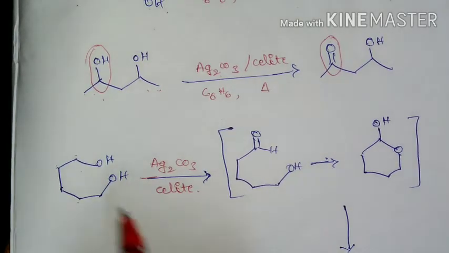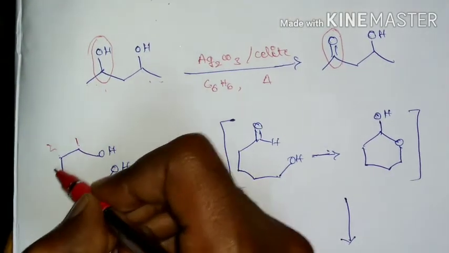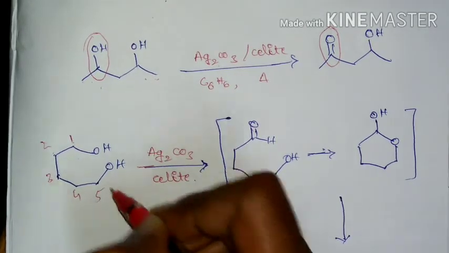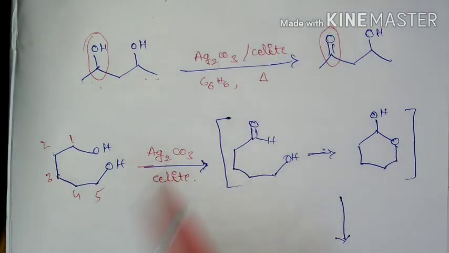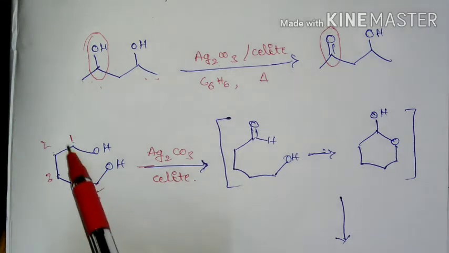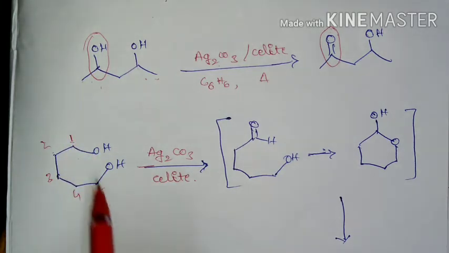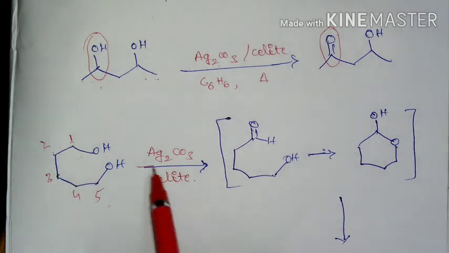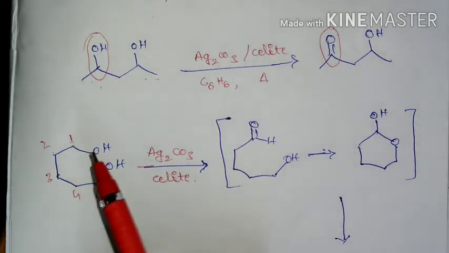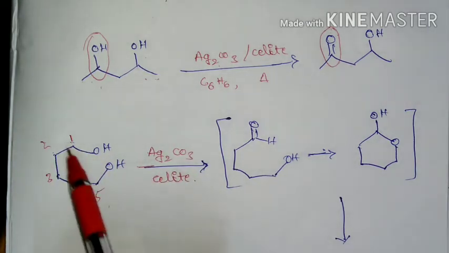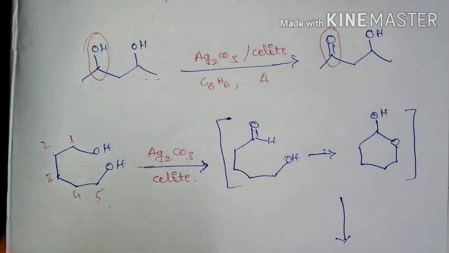And if you see this example, this is 1, 2, 3, 4, 5, a 1,5-diol. If it is treated with silver carbonate, we know that it is going to form delta lactone. How it forms delta lactone: these two are primary alcohols. As we discussed in the previous example, if we treat this compound with silver carbonate, only one of the alcohols will be oxidized.